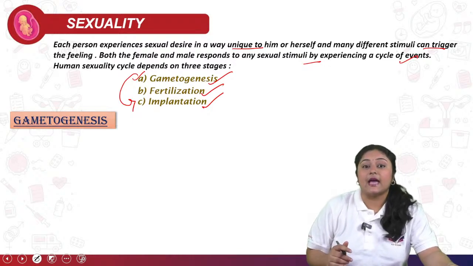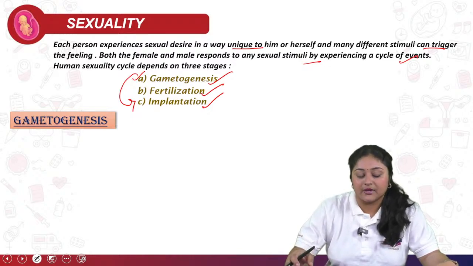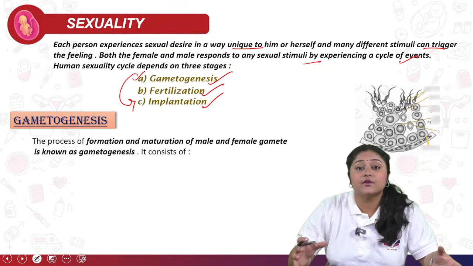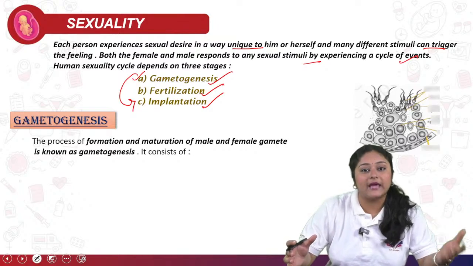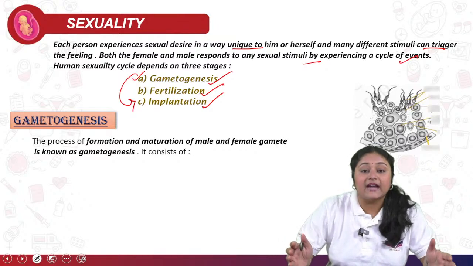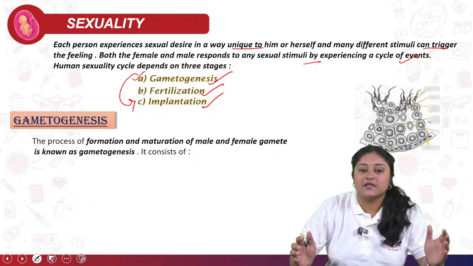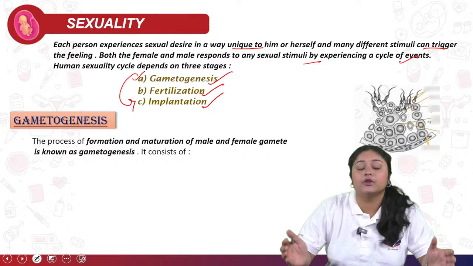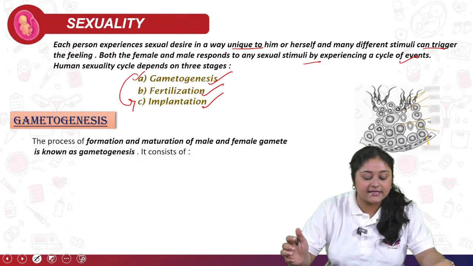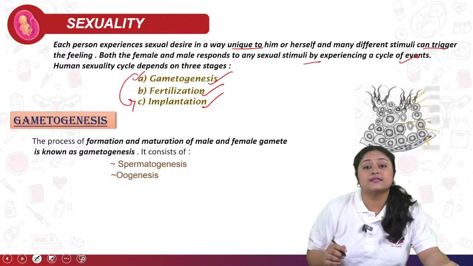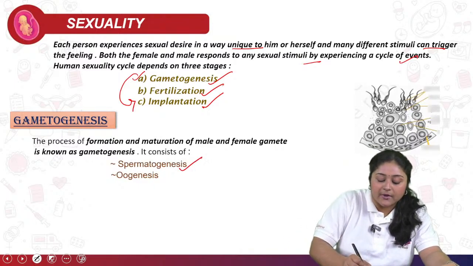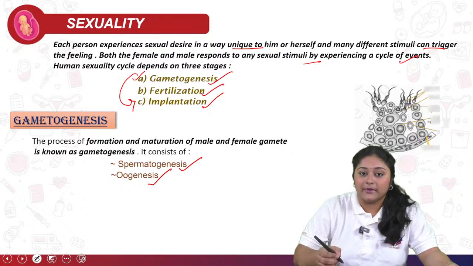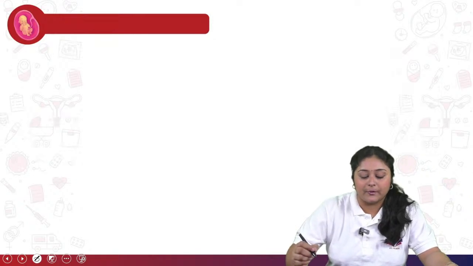So now come to gametogenesis. What do you mean by gametogenesis? Gametogenesis is the formation as well as the maturation of both male gamete and female gamete. Male gamete means sperm and female gamete means ovum. So the production and maturation of both sperm and ovum is called gametogenesis. It mainly consists of two parts. First is spermatogenesis and second is oogenesis. Spermatogenesis is for the male and oogenesis is for the female.